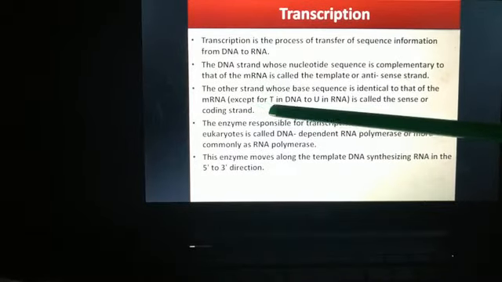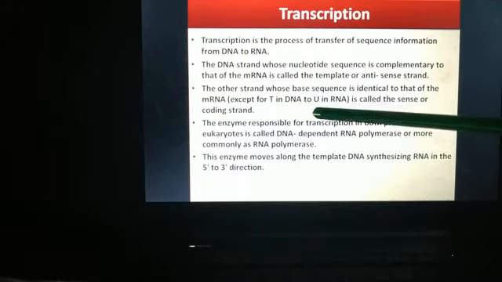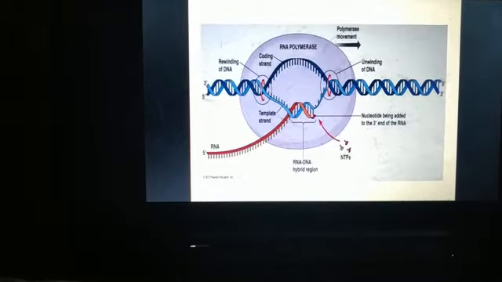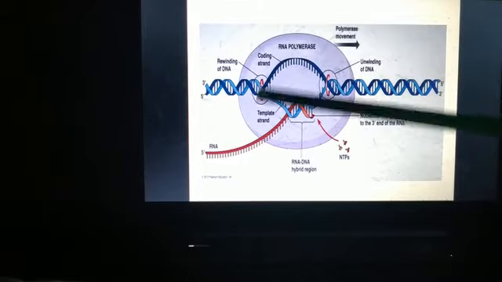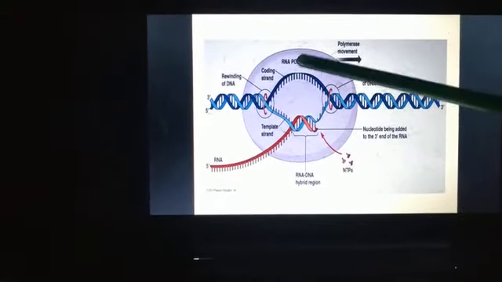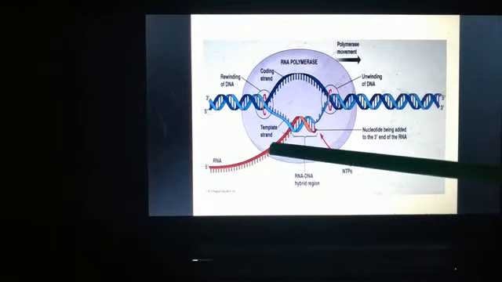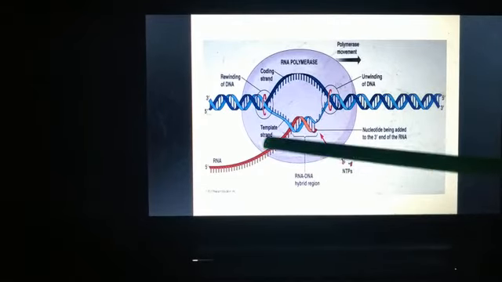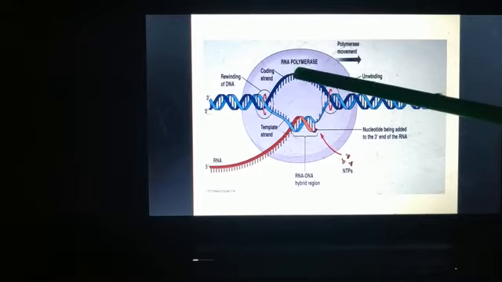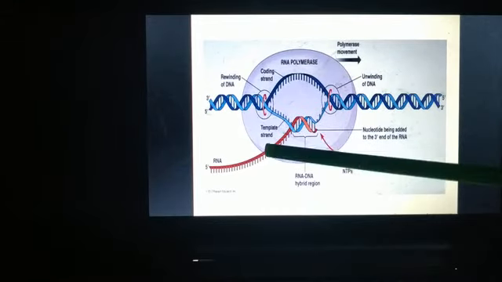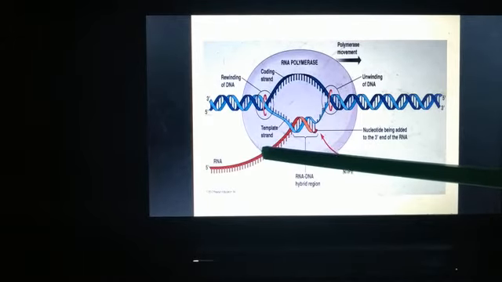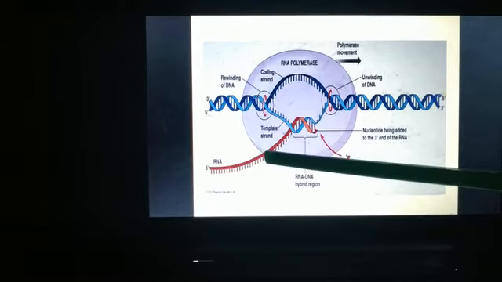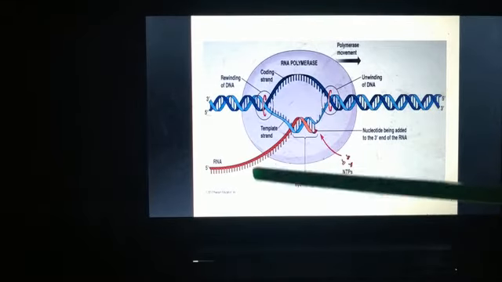here, except for T in DNA and U in RNA, it means students, for DNA we know the nitrogenous bases were ATGC, right? But for RNA, the sequence will be AUGC. Instead of thymine, which was present in DNA, in RNA, uracil will be present. U will be present, not T. So that is the difference between DNA and RNA.